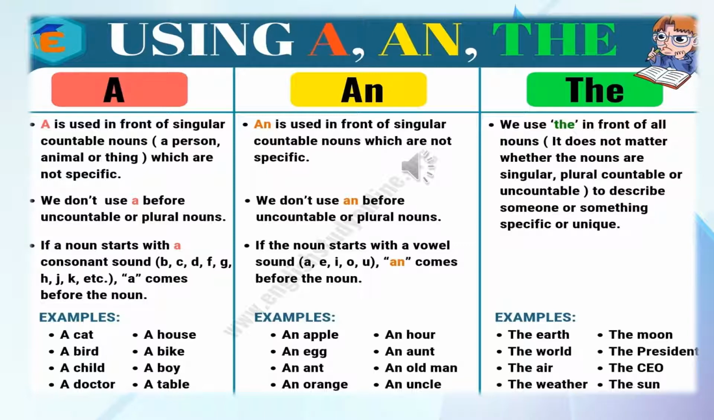To describe someone or something specific or unique, स्पेशल चीजों को डिस्क्राइब करने के लिए हम डेफिनेट आर्टिकल द का यूज करते हैं. फिर नाउन चाहे काउंटेबल हो या अनकाउंटेबल हो. For example, the earth, the world, the air, the weather, the moon, the president, the CEO, the sun, etc.